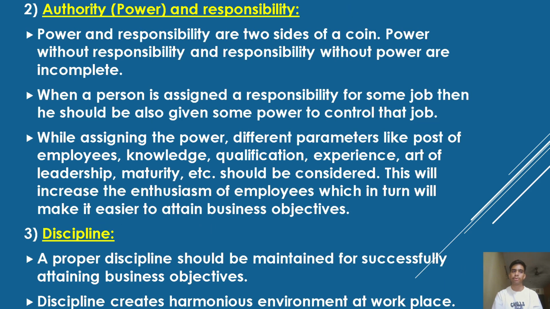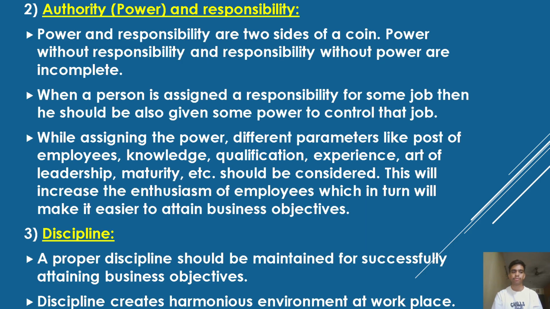Authority and responsibility. Power and responsibility are two sides of a coin. Power without responsibility and responsibility without power are incomplete. When a person is assigned a responsibility for some job, then he should also be given some power to control that job. While assigning the power, different parameters like post of employees, knowledge, qualifications, experience, art of leadership, maturity, etc. should be considered. This will increase the enthusiasm of employees, which in turn will make it easier to attain